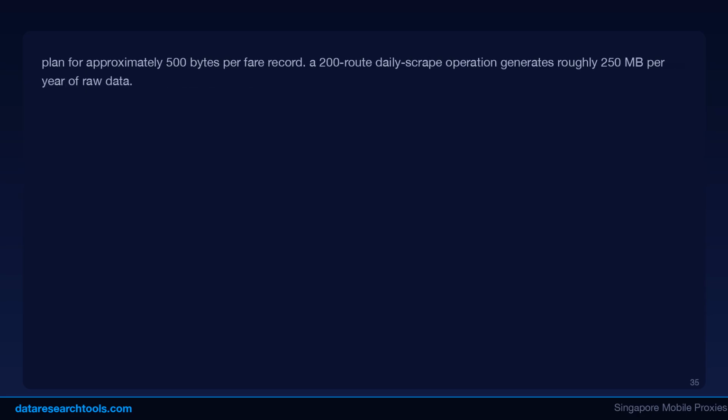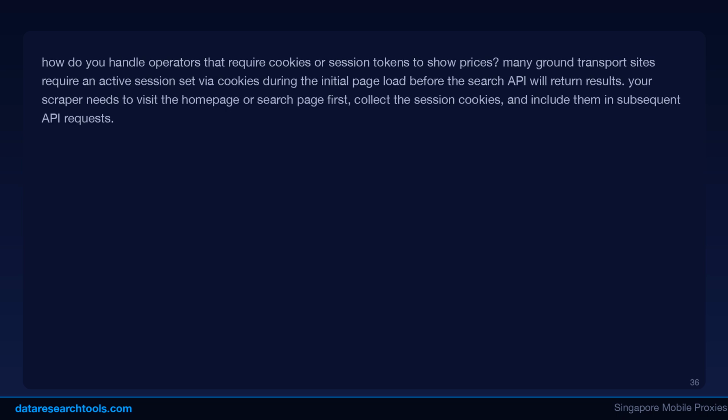What is the best database structure for time series fare data? Postgres with the TimescaleDB extension is the most practical choice for most teams. Create a hypertable partitioned by scrape date with indexes on route, operator, departure date, and fare class. Store raw scrape data and pre-compute derived metrics like daily average, minimum, maximum, and median in materialized views that update on a schedule. Plan for approximately 500 bytes per fare record. A 200-route daily scrape operation generates roughly 250 megabytes per year of raw data.